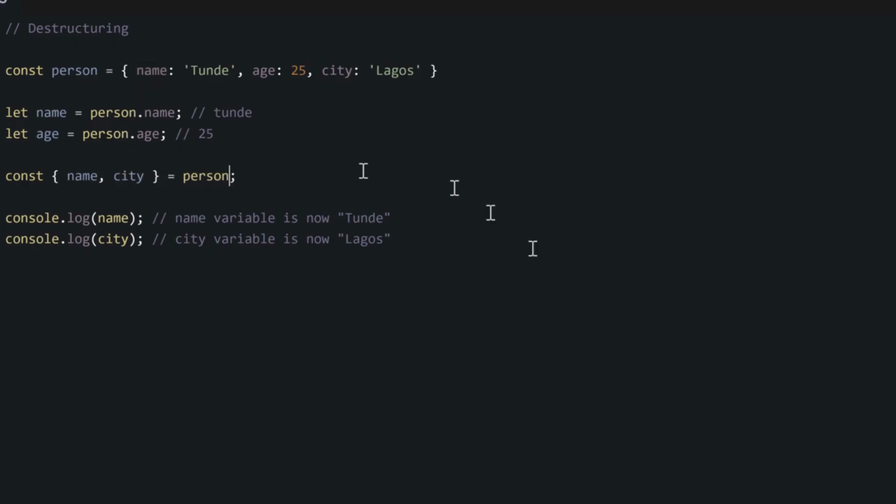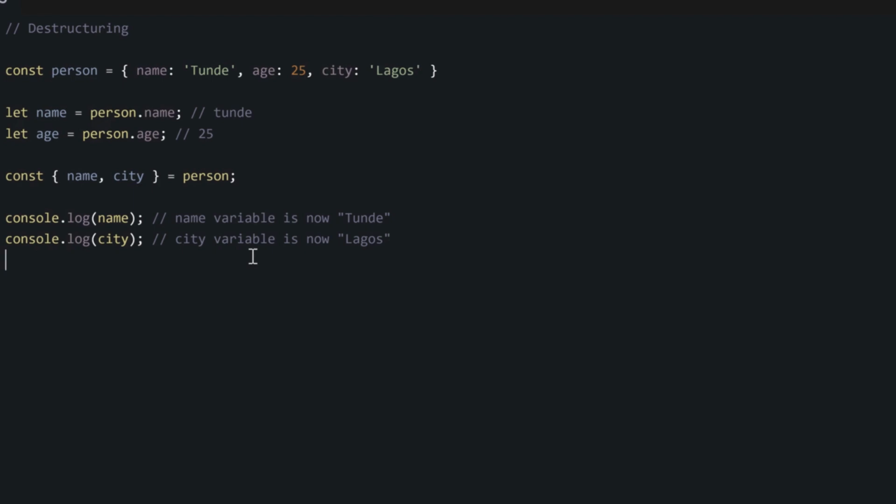What this does is it automatically makes this key inside this object become a variable name, and then it automatically makes the value become the value of this new variable. So now if we console log this name, you've created a name variable and the value would be our Tunde. And then if we console log the city too, it will save Lagos inside this new city variable. So the value of our city will be Lagos.